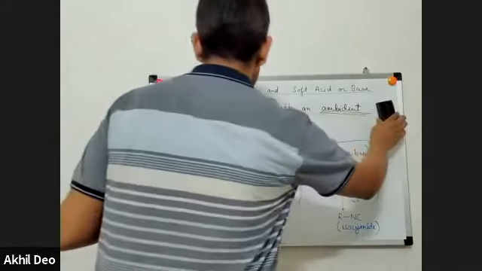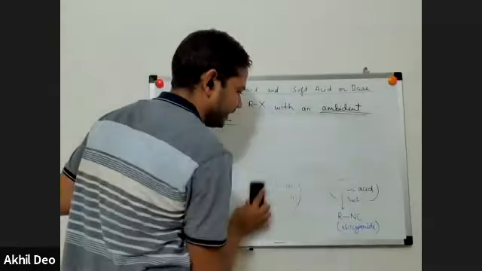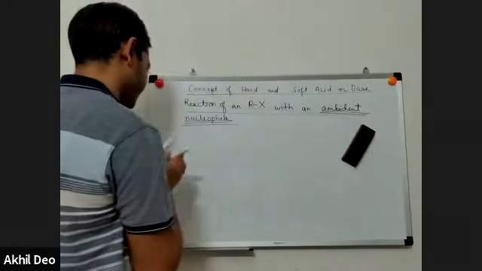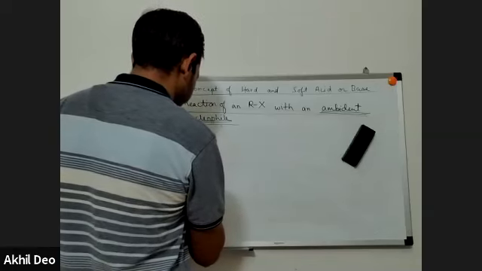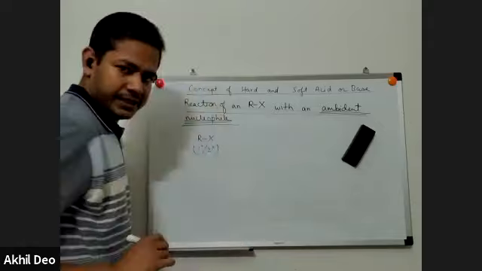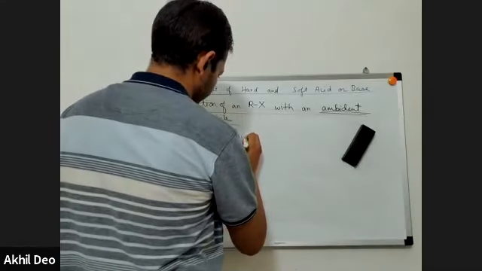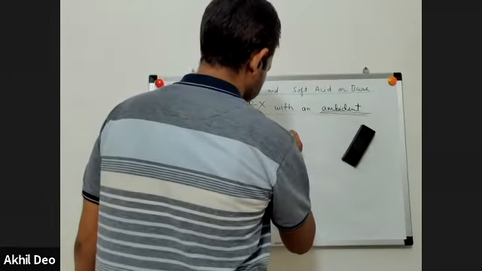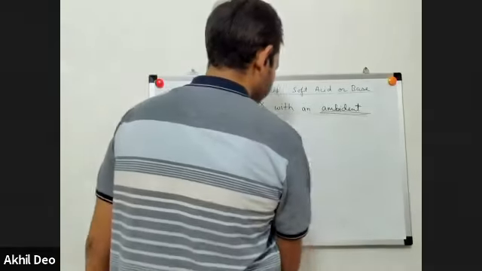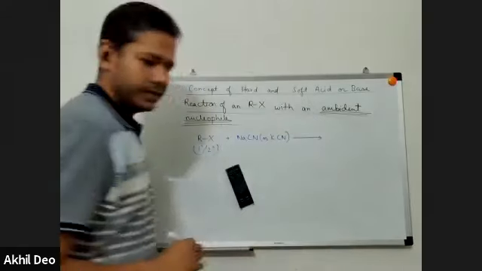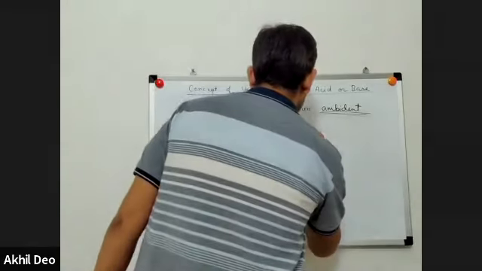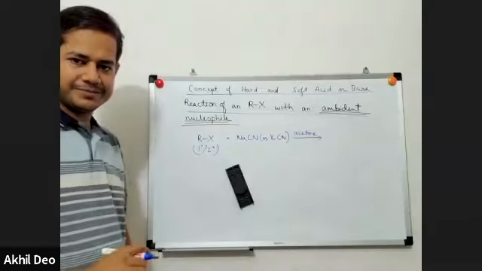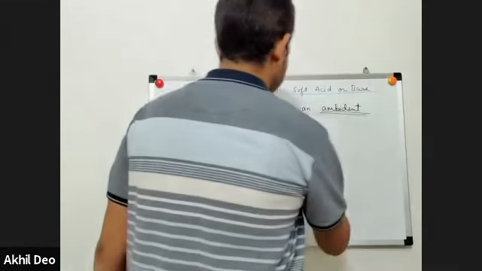Whenever an alkyl halide, which is primary or secondary, is reacted with NaCN or KCN in the presence of a polar aprotic solvent such as acetone or DMSO, these are SN2 conditions. So write this in the bracket.